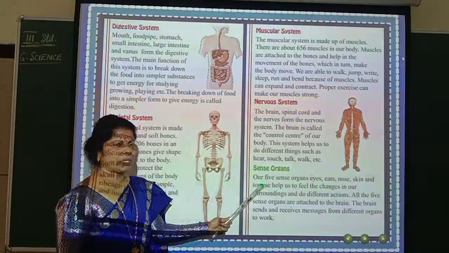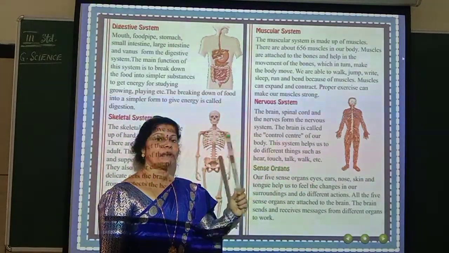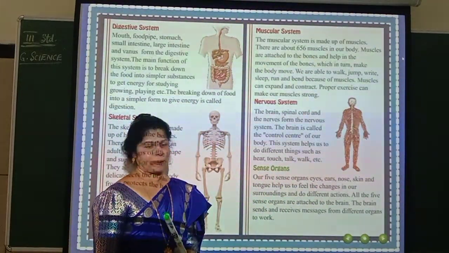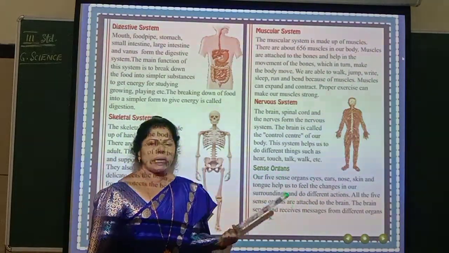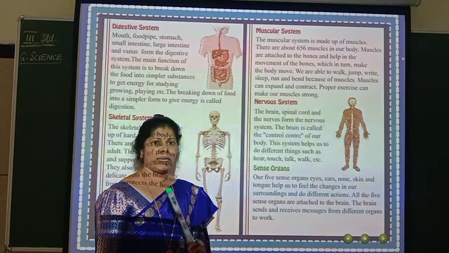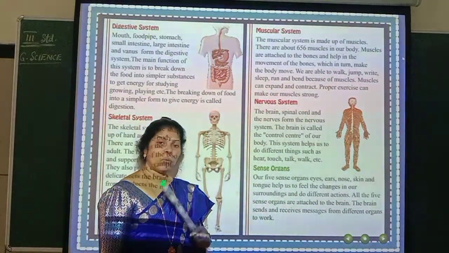Now let us see about the sense organs. Our 5 sense organs. We have got 5. Panchendriyagalu, what we say. So there are 5 sense organs. What helps you to see, children? Eyes. What helps to hear? Ears. What helps to smell?